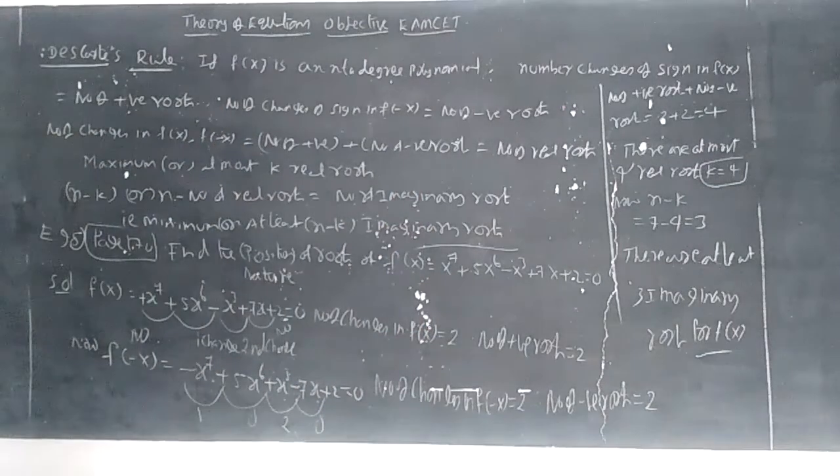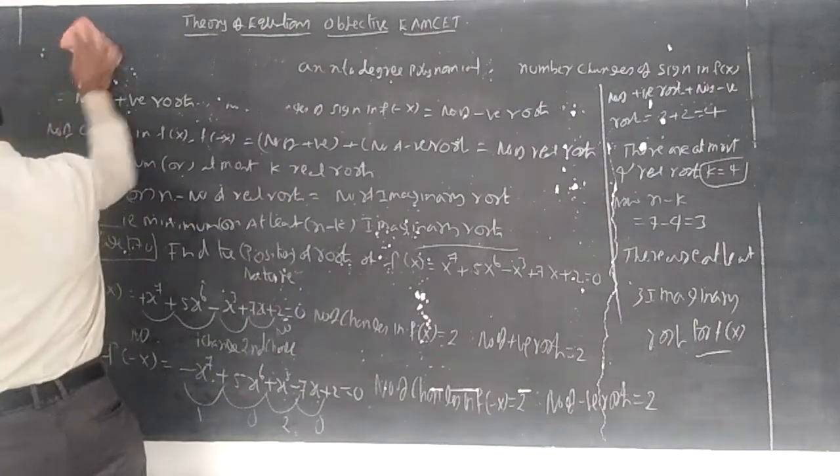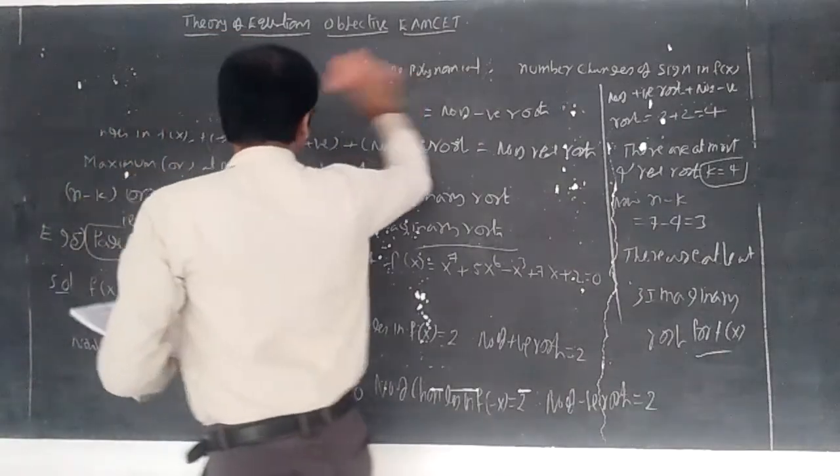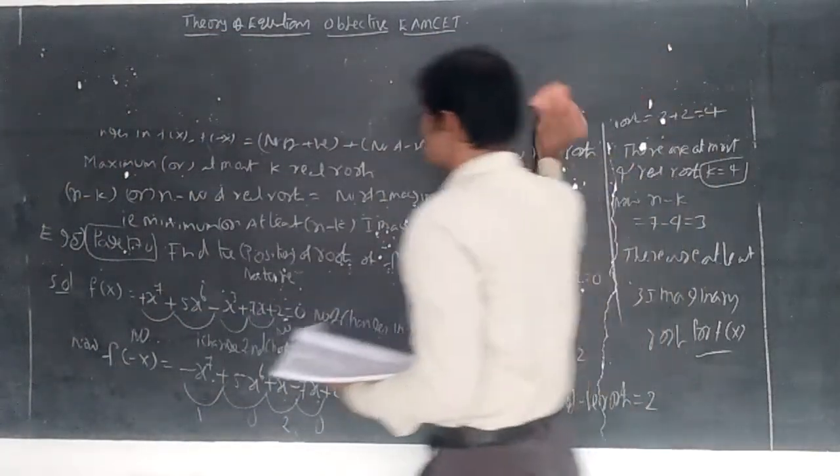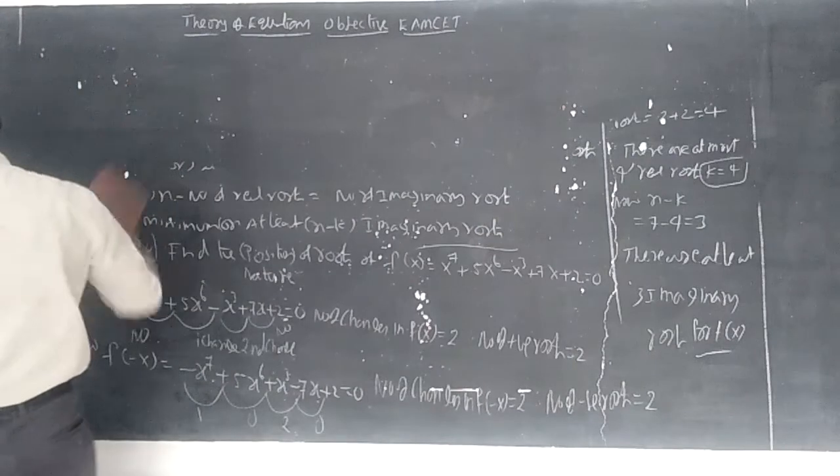Now, AP, GP, HP, everything connections I said. Now let us discuss the polynomial equation having real coefficients, like a theory we can discuss.